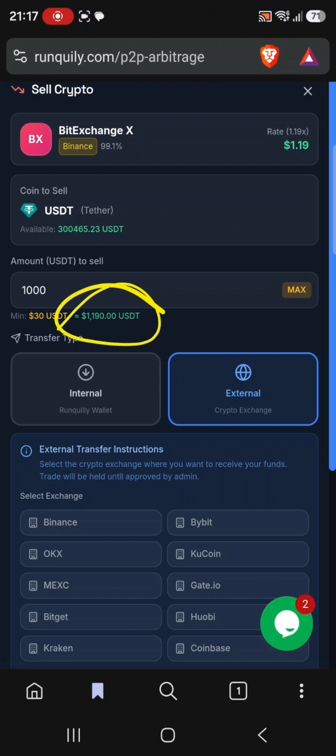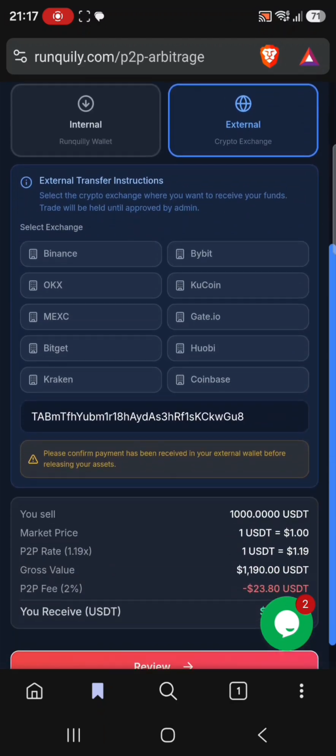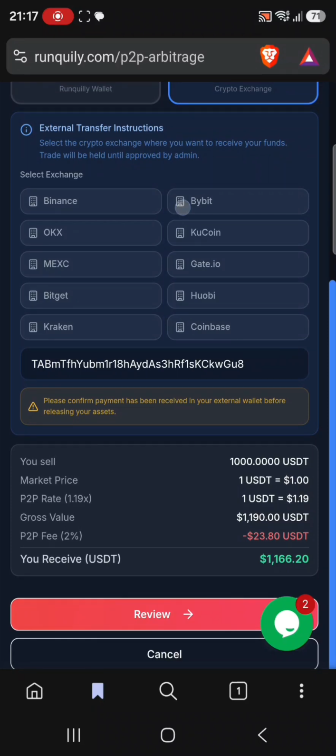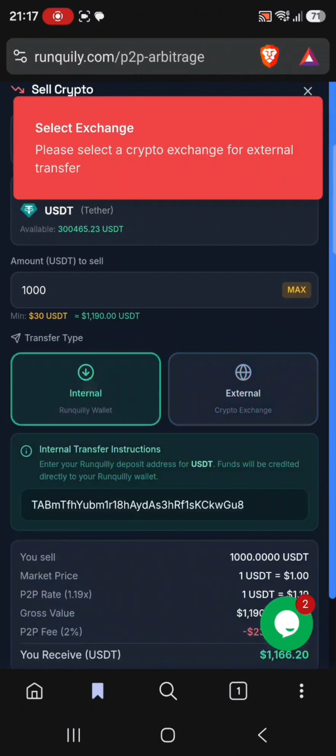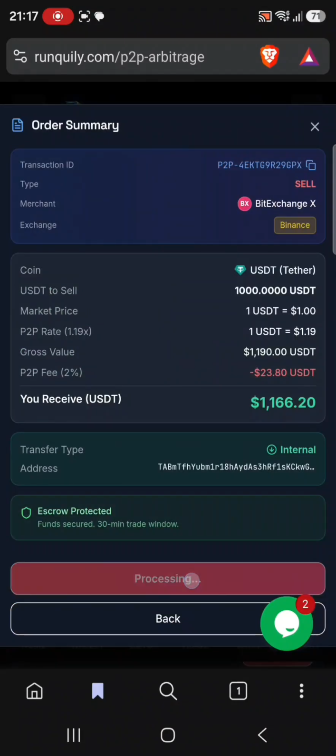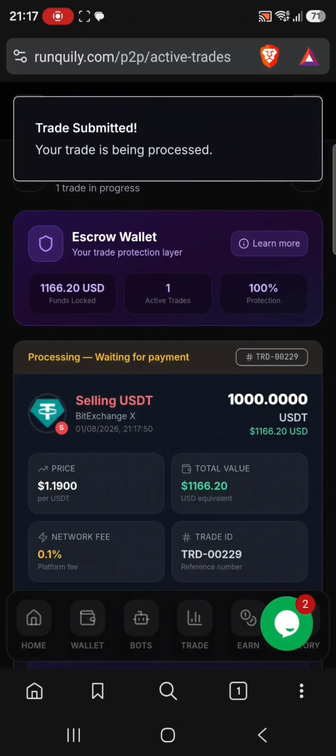This is it, but we'll be making 1,190 USDT. But there is something called the P2P fee. Here it is. You can see now our end product will be 1,116, so 116 is my profit. So I'll confirm the trade, and the trade is running.